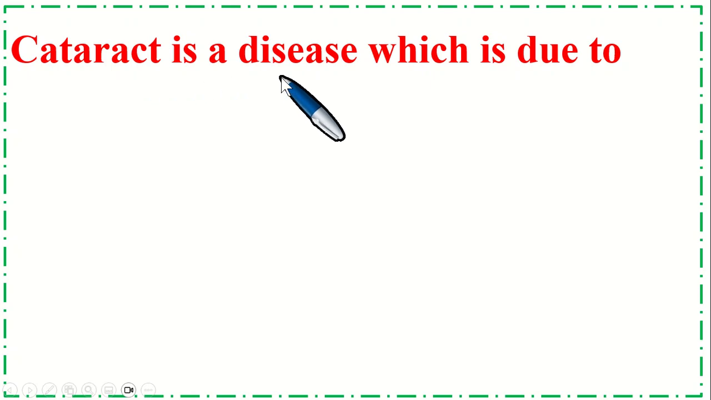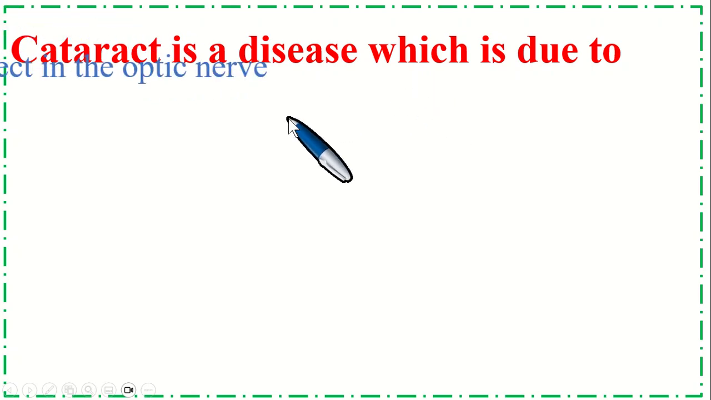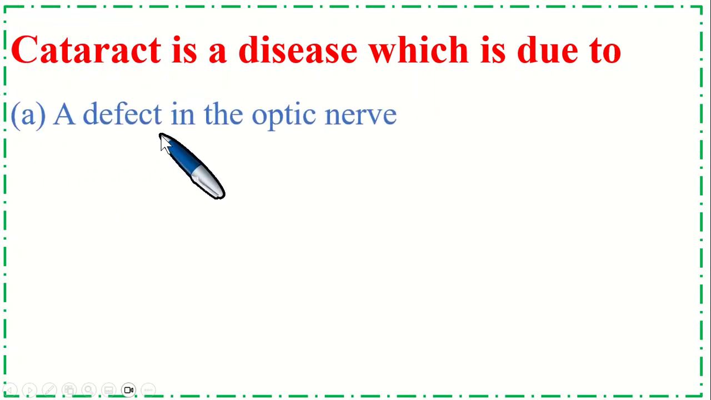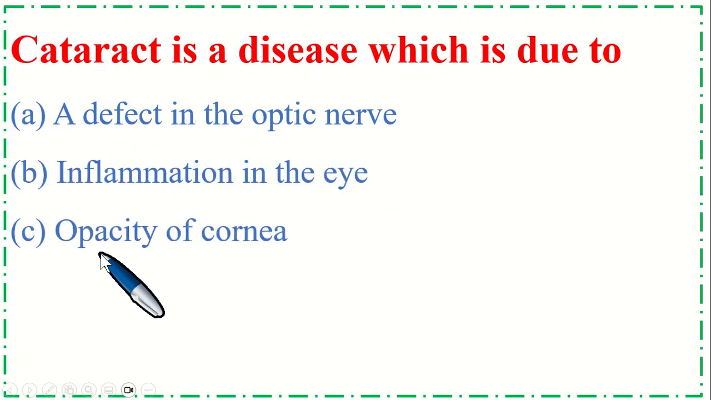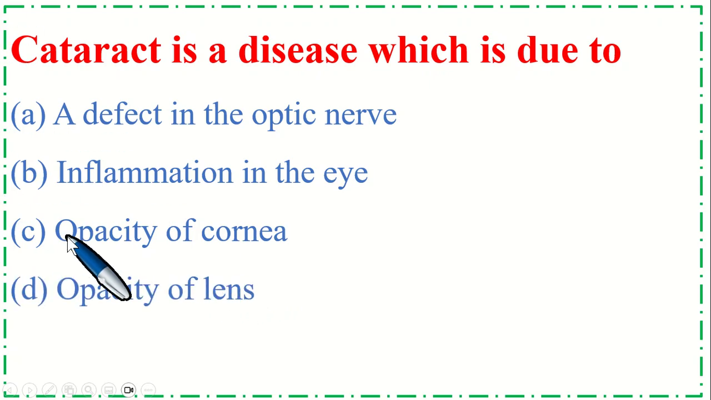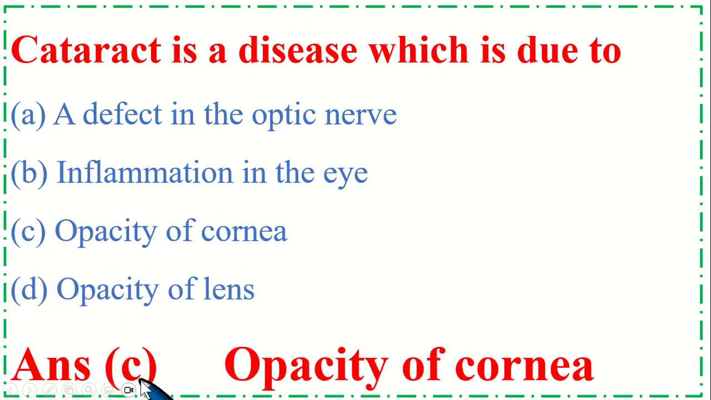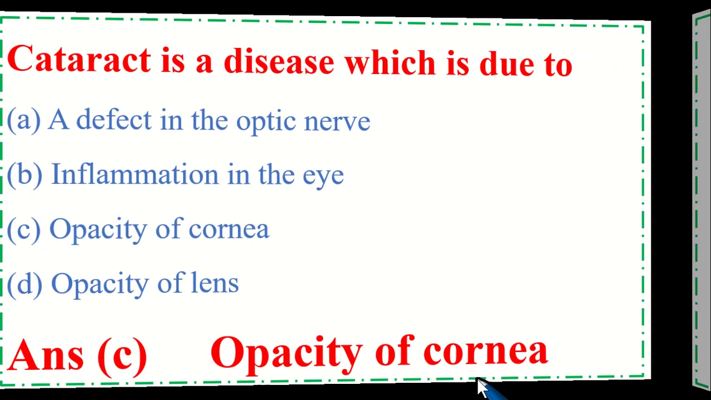Cataract is a disease which is due to option A defect in the optic nerve, B inflammation in the eye, C opacity of cornea, and option D opacity of lens. So the correct option is C opacity of cornea.